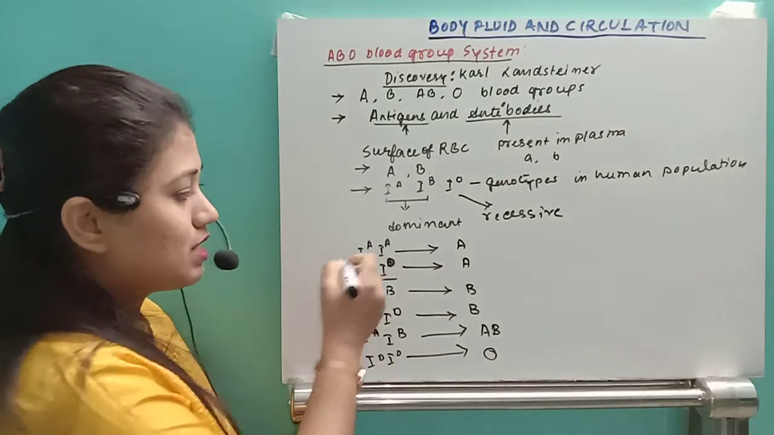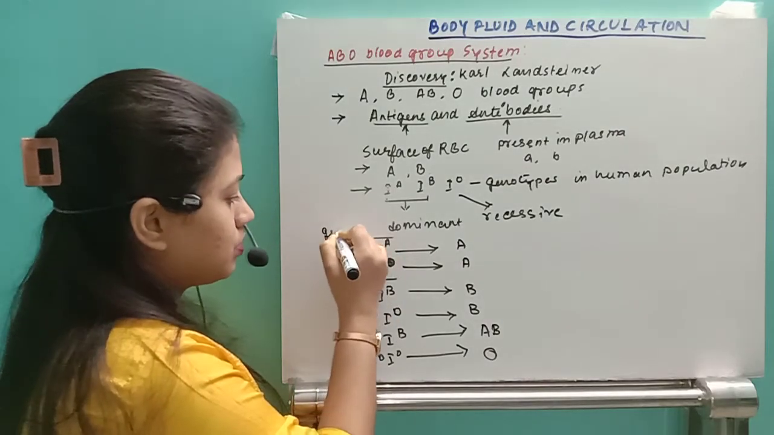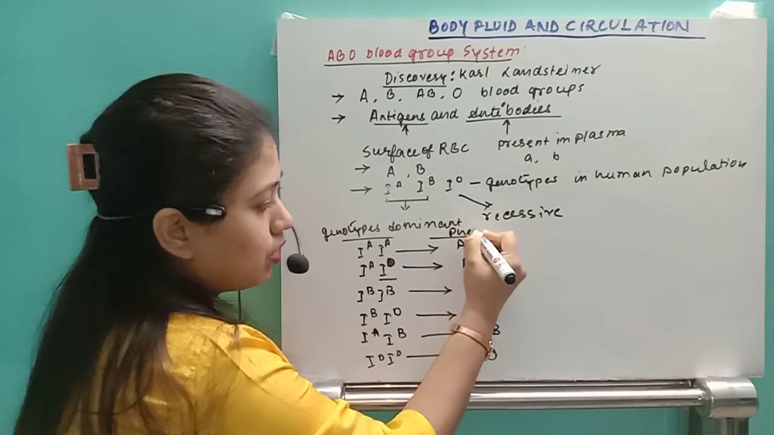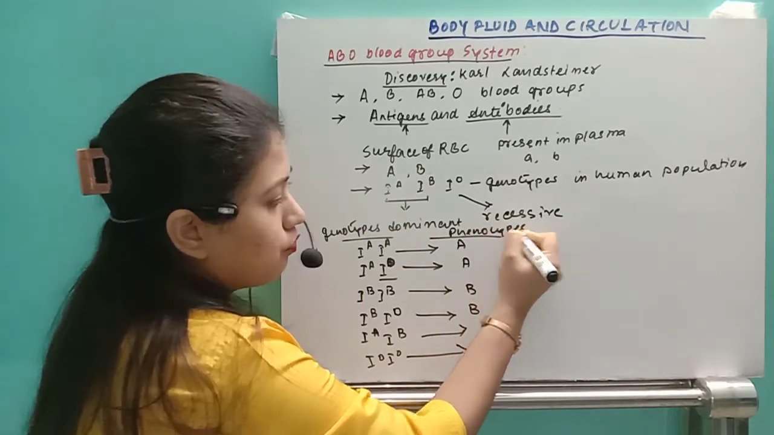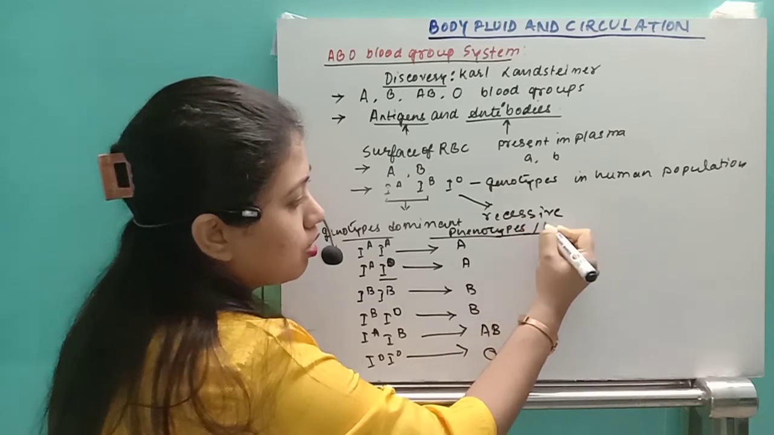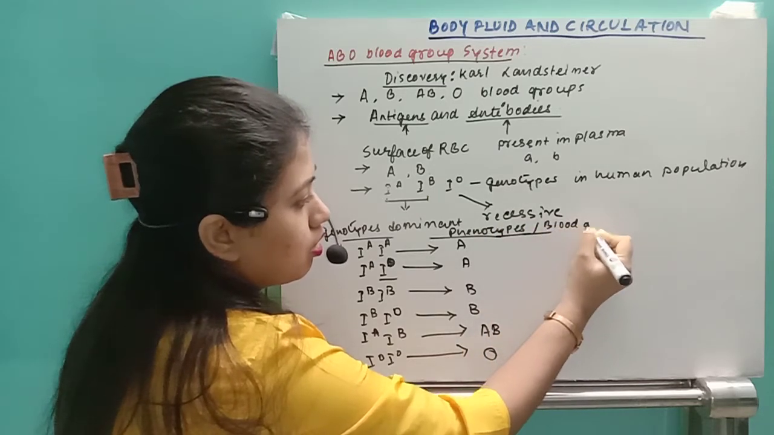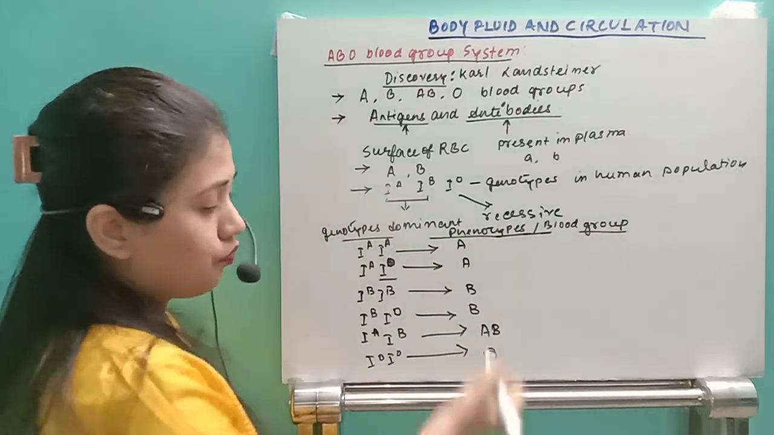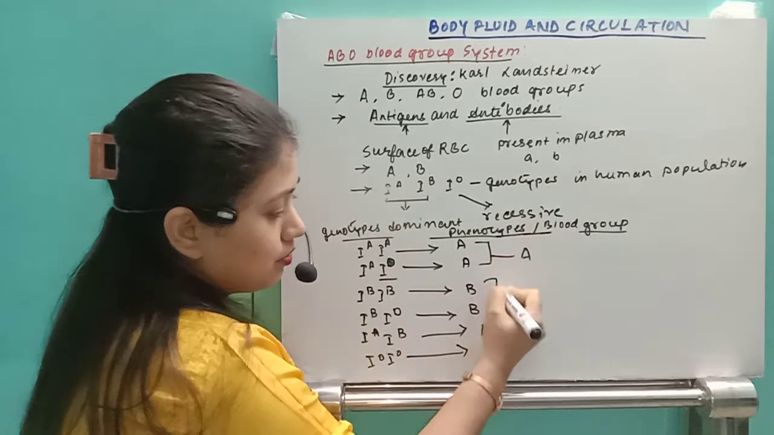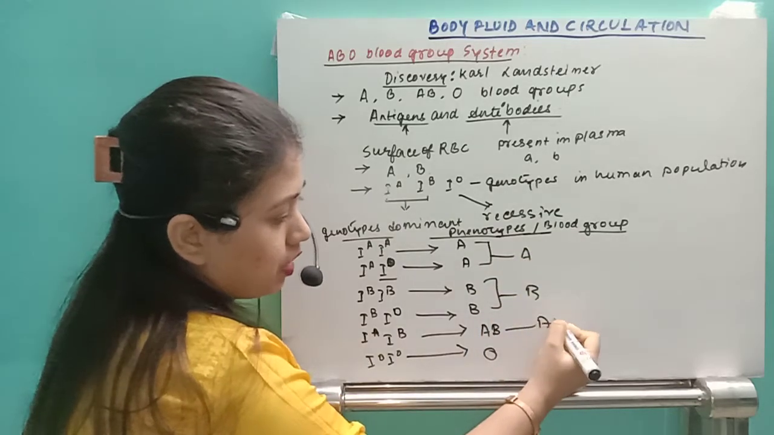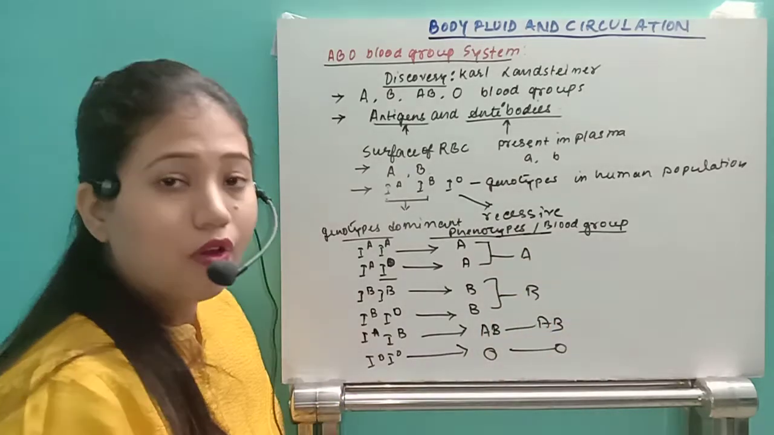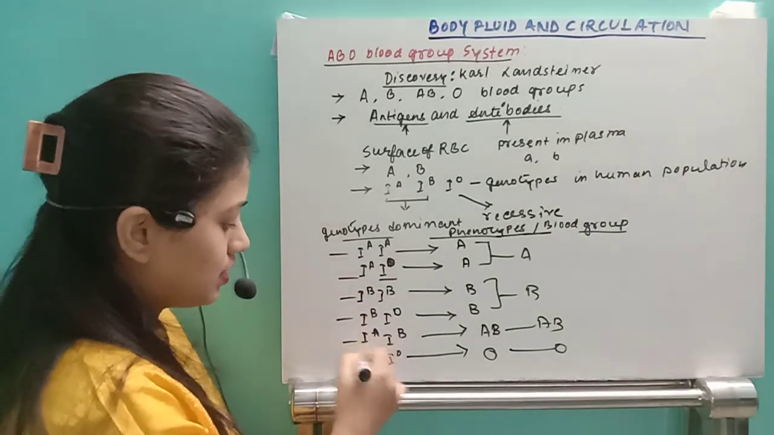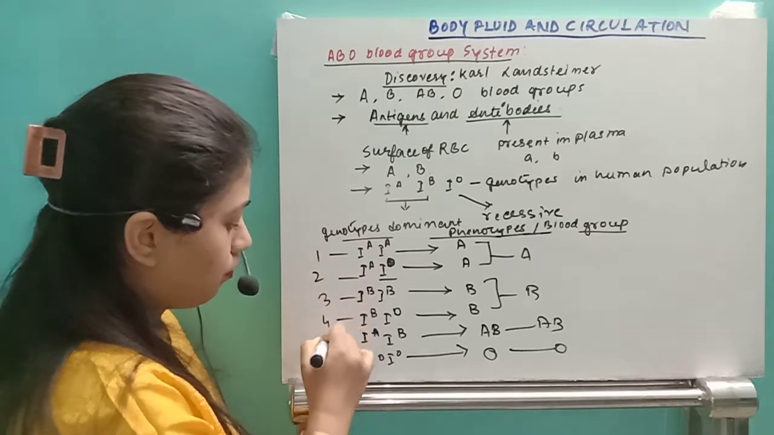So these are the 6 genotypes, right? How many phenotypes? Phenotype means the blood group. For 6 genotypes, how many blood groups are there? That is 1, 2, 3, 4. For 4 phenotypes, how many genotypes do we have? We are going to have 6 genotypes. 1, 2, 3, 4, 5, 6.